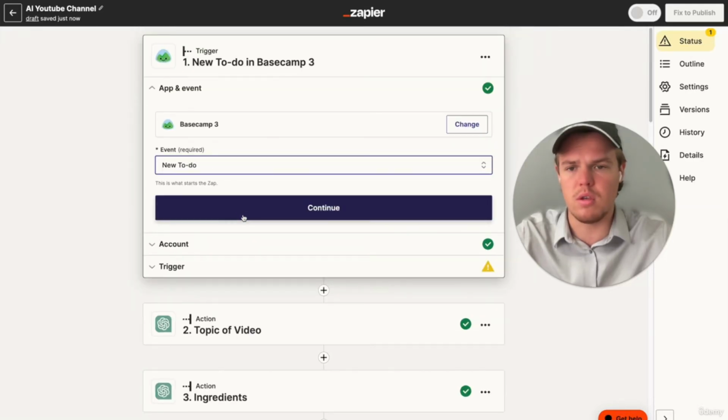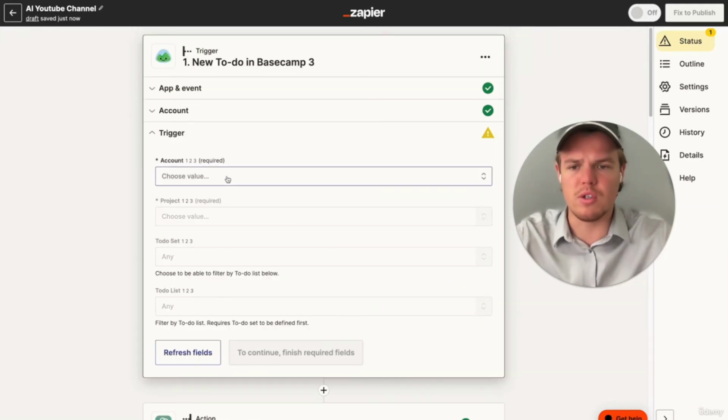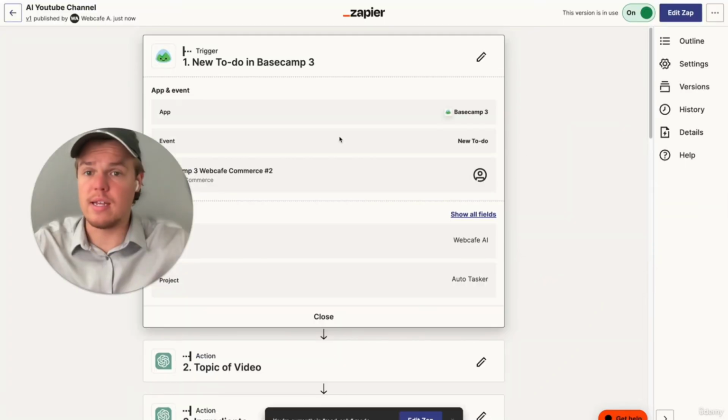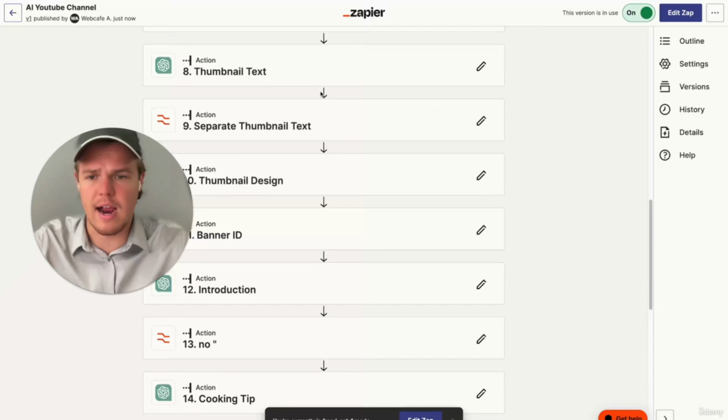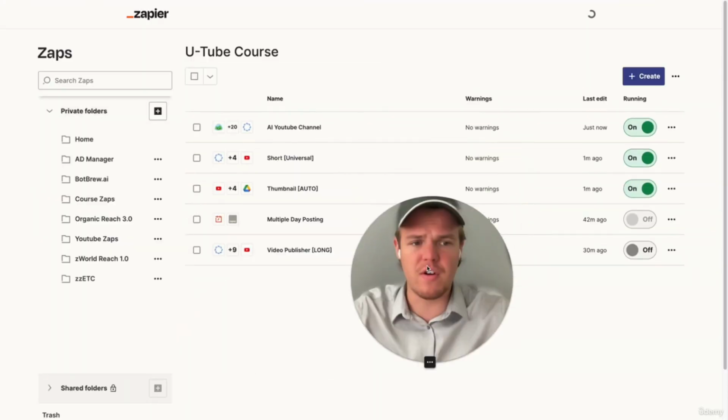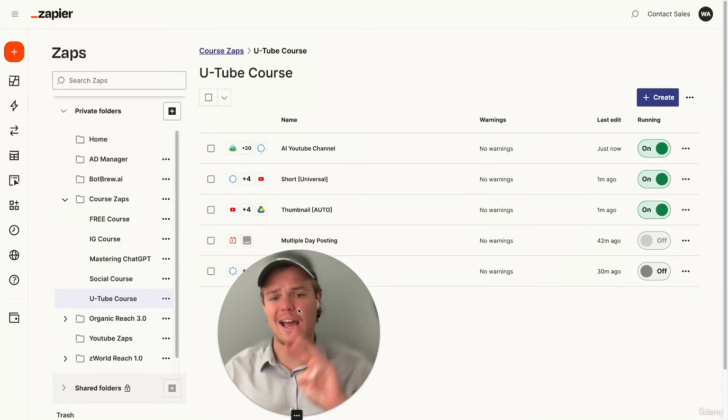So I'm going to just do the trigger of new to do, and then you'll see what that kind of looks like over on my Basecamp backend. So it is live. Now we have it. So basically when I make a new to do in Basecamp, it will trigger the entire flow to build out that content that we just created in that earlier lesson. But for now, we have 3 zaps active.